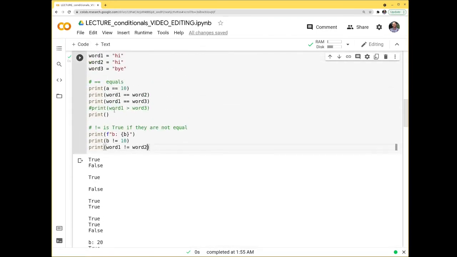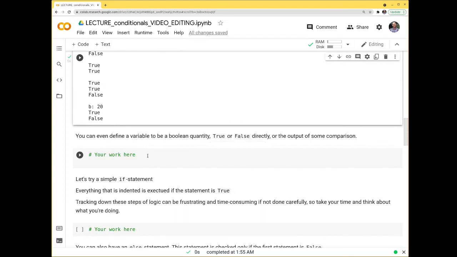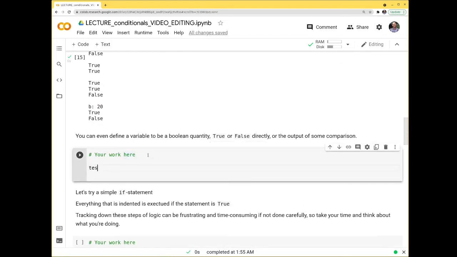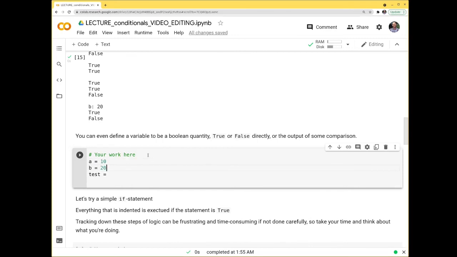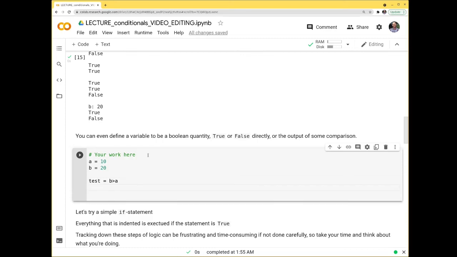Now up here, I've just been printing what was returned by these comparisons, but I can actually set a variable to be equal to a Boolean quantity. So I could do test equals, let's do this again, a equals 10, b equals 20. So test equals b greater than a. So I'm going to set the value of test to be equal to whatever is returned by b greater than a.